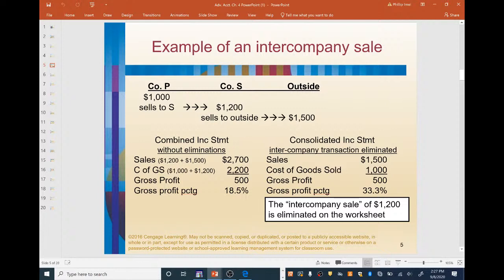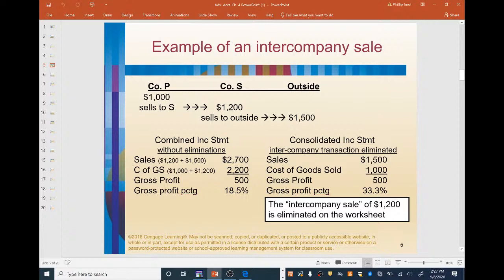Plus the $1,500 where company S sold for $1,500 to an outside party. So we know that makes up $2,700 for a total sales of $2,700. And the cost of goods sold would be the $1,000 from company P, where they purchased from an outsider, plus the $1,200 cost of goods sold that company S has incurred when they sell to the outsider. Because remember, company S's cost of goods is what they receive the goods from company P for. In this case, it's $1,200. So we know 1,000 plus 1,200 is 2,200.